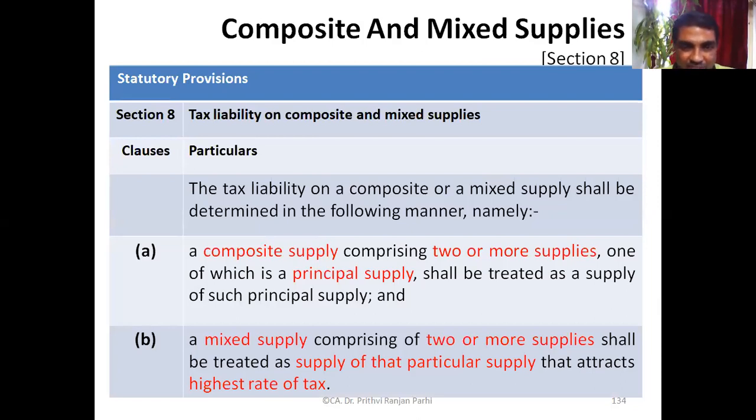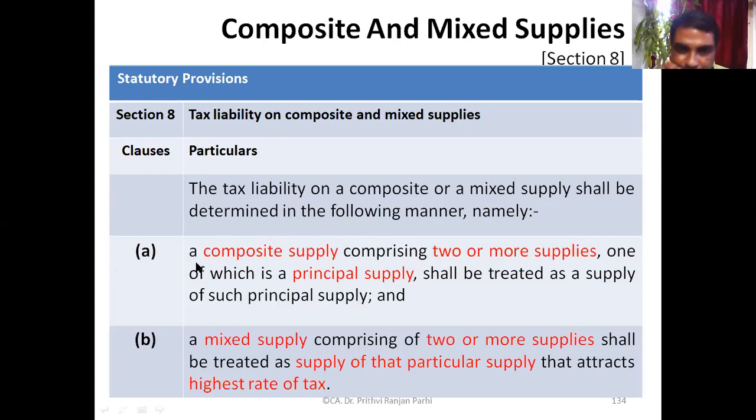Now, what is composite supply? First of all, let us see the clauses of Section 8. First, let me read clause A. Can you please read clause A of Section 8? Or we start reading from here, the entire Section 8. Please read it. Should I read? Yes. Tax liability on a composite or mixed supply shall be determined in the following manner. So the law specifies that the tax liability of a composite supply or mixed supply shall be determined in the following manner, namely A.